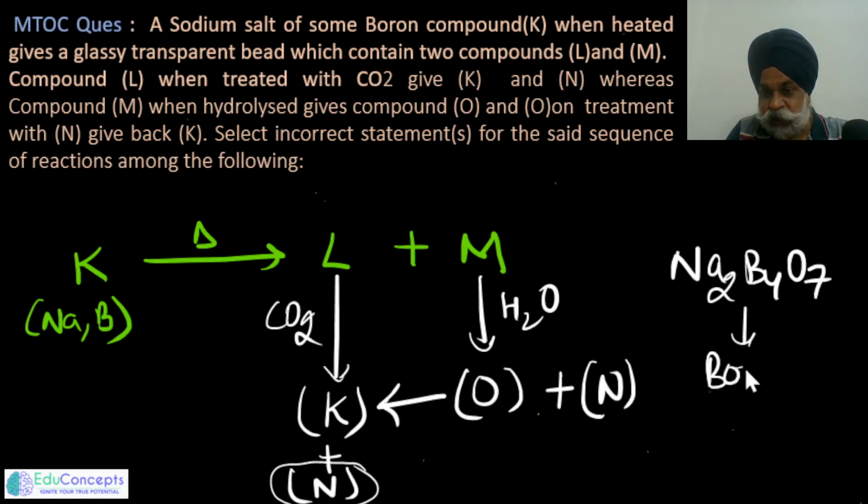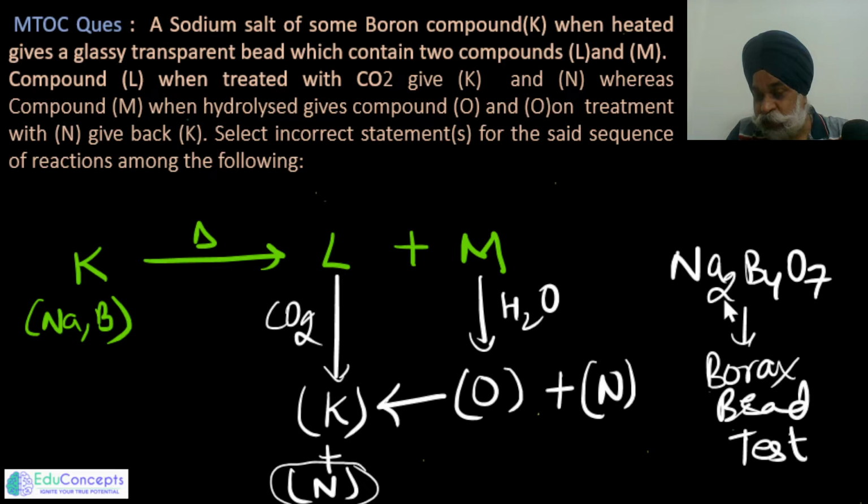So directly or indirectly, the examiner is trying to explore whether you know all the reactions of borax. That is what the endeavor would be. Now let us do it carefully and figure it out, and then see the options given to us. Here one more important thing is they are asking for the incorrect statement.